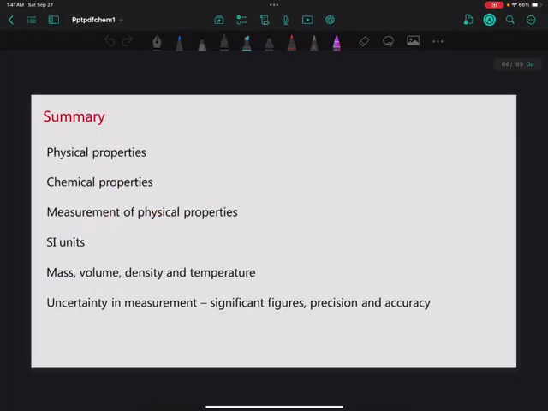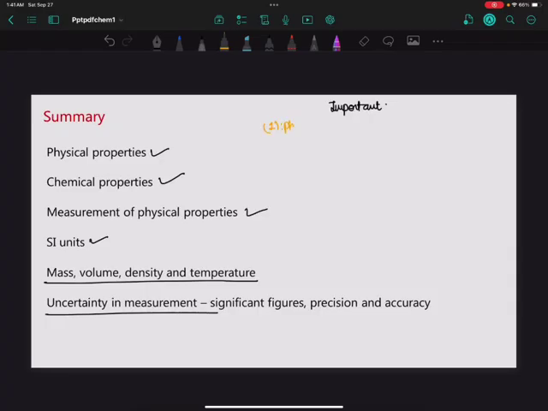What we learned today was a very short but very important lecture. Today we learned about physical properties, chemical properties, the measurement of physical properties, the SI units, mass, volume, density and uncertainty. The important things to note: first, physical properties can be asked as a short essay question. Second, the SI units can be asked as match the columns, the chart.